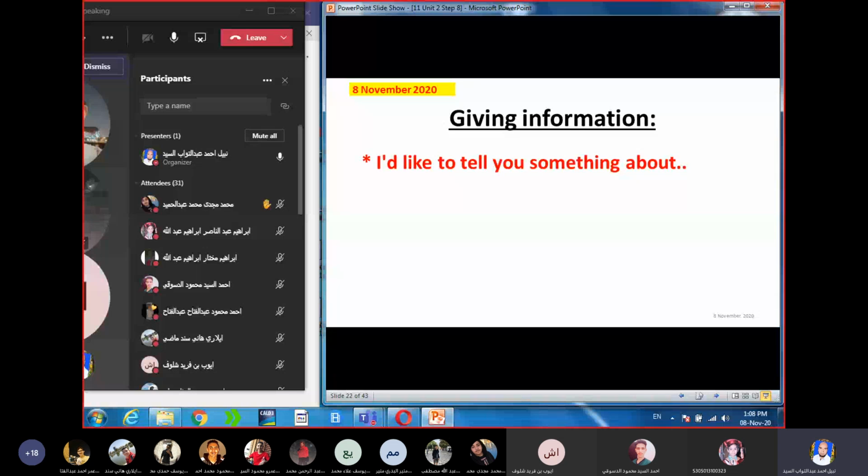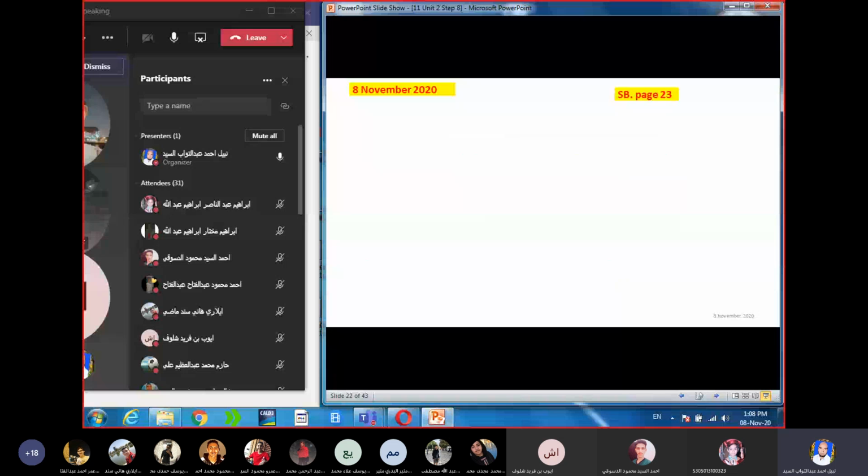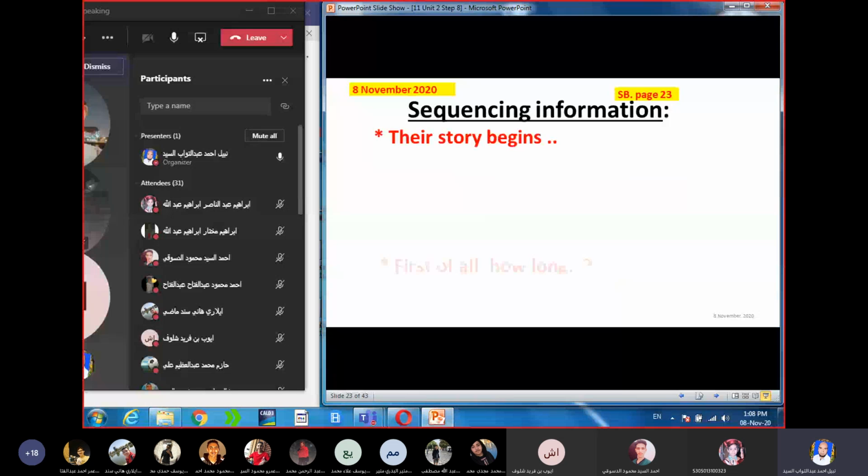Asking for information. So he wants to attract the reader by asking questions. What do you know about? What do you know about the Sabah family? What do you know about Saud Abdulaziz family? What do you know about Zayed family? Okay? What do you know? So he wants to attract the reader's attention. Sequencing information. When you mention sequential information, their story begins. First of all, how long?